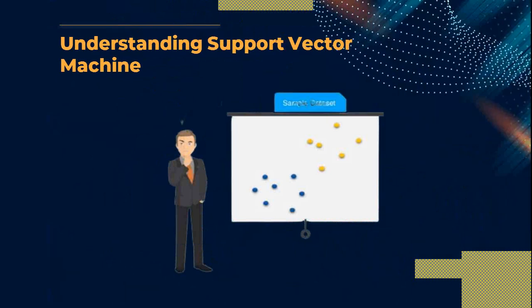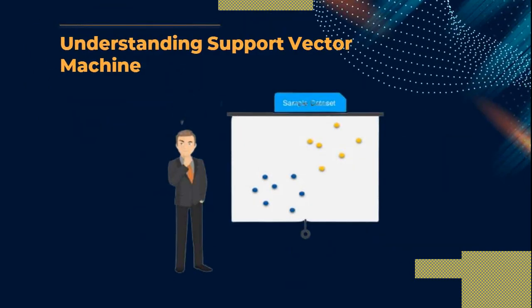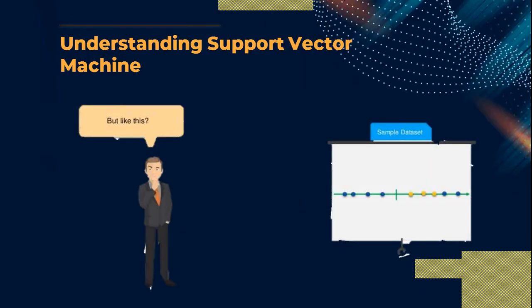Another example to understand the support vector machine is like this. Let us consider this data point, and you can easily divide it, dividing the blue dot and the yellow dot by using one hyperplane. But what happens if there is a sample data point like this?